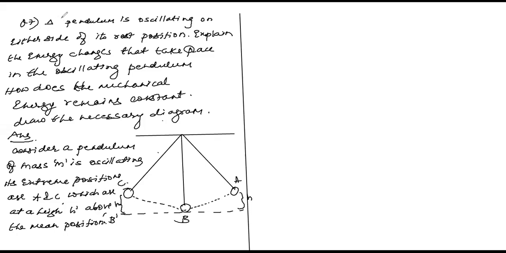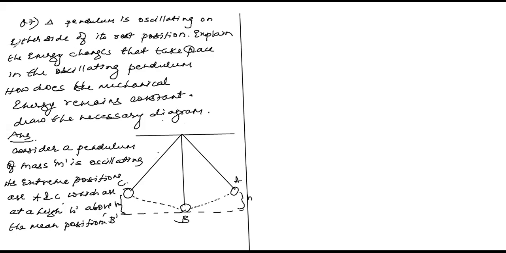Question number 7. A pendulum is oscillating on either side of its mean position. Explain the energy changes that take place in the oscillating pendulum. How does the mechanical energy remain constant? Draw the necessary diagram. So many things are asked about a pendulum.